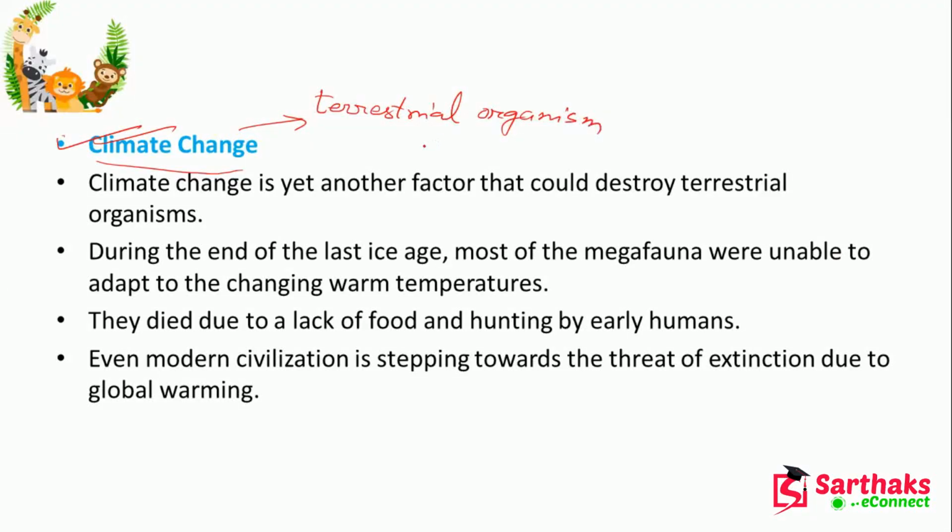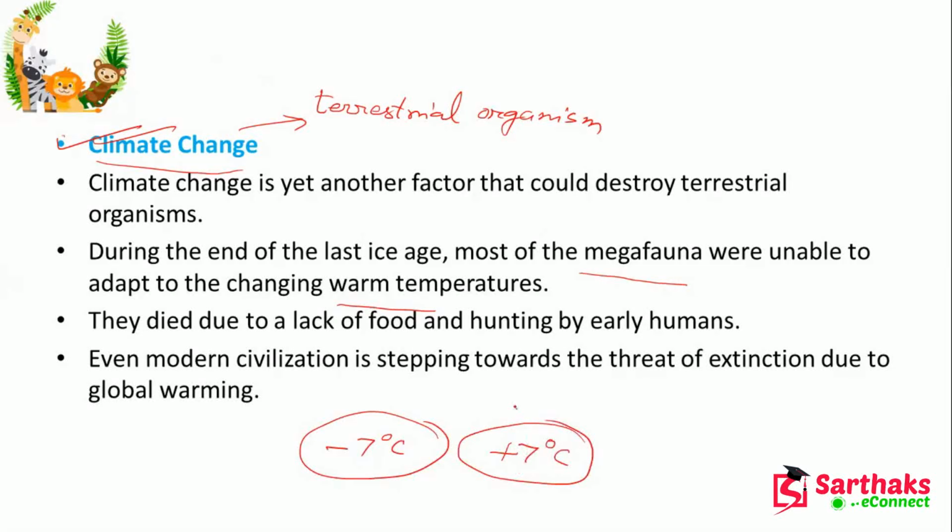Suppose in the last ice age, most of the megafauna were unable to adapt to the changing, warming temperature. Suppose you have an animal that requires -7 degrees centigrade, but you try to keep it at +7 degrees centigrade. At that time you can see that it is not possible for it to sustain this high temperature.